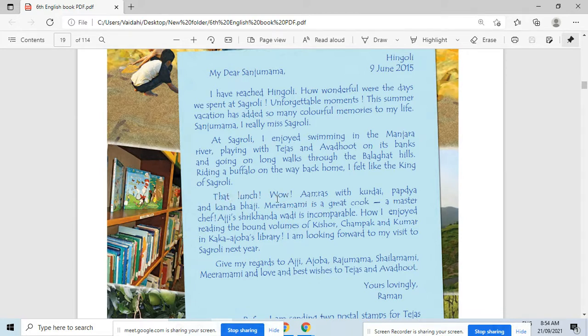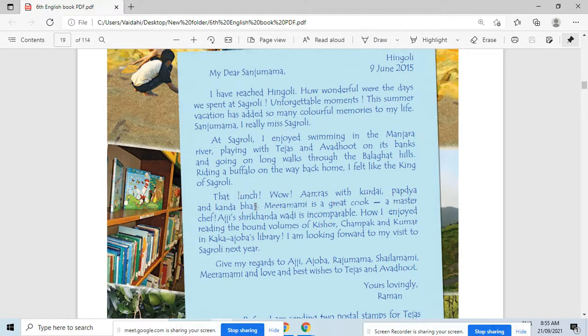So that lunch, wow, amras with kurdai, papadya, and kanda bhaji. Students, he writes about the lunch here. So how was that lunch? It was a tasty and delicious lunch that he was served at Sagroli. So he enjoyed that lunch. What did he eat in that lunch? He enjoyed amras with kurdai, papada, and kanda bhaji.